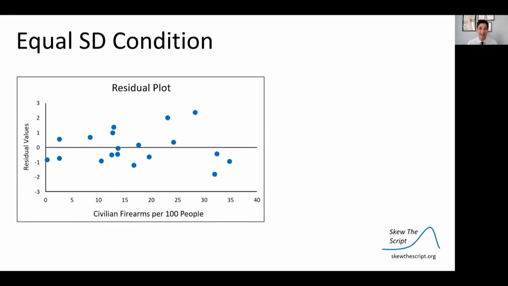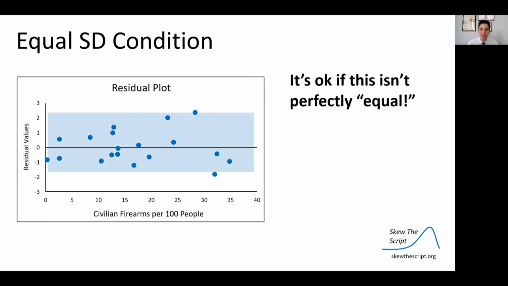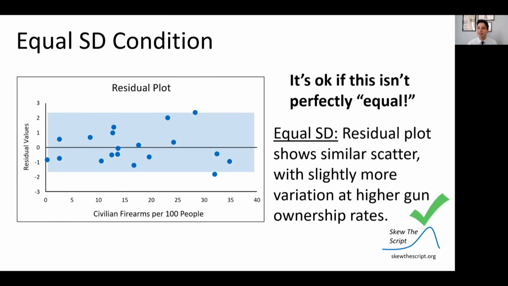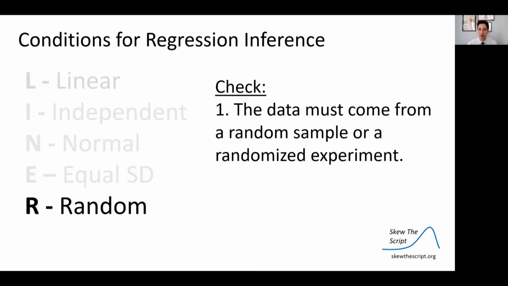So let's check that equal standard deviation condition here. We see again our residual plot. I don't see a very strong funnel. It's not perfectly equal across all the data points, but it all fits within this general range. And so I'm going to say it's good enough. The residual plot shows fairly similar scatter with slightly more variation at higher gun ownership rates. But overall, it's good enough for us to work with it.